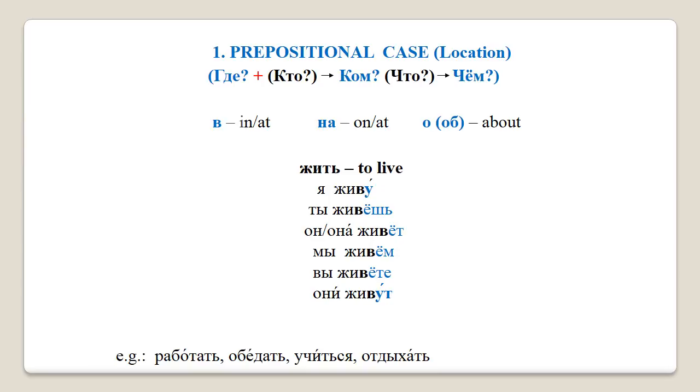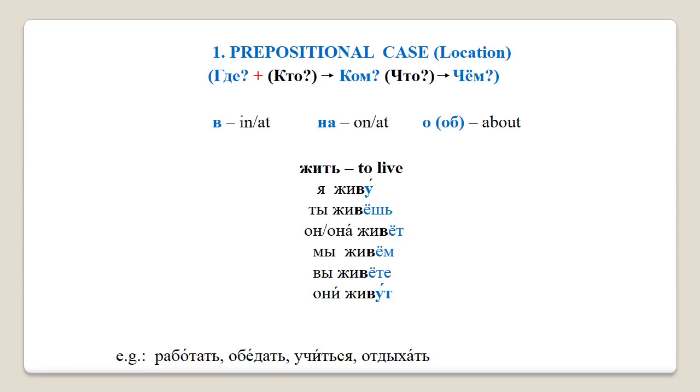The other somehow unexpected case when we use prepositional case is with preposition о, which stands for about. So whenever you come across в, на, or о in a sentence, and you want to talk about either where something or somebody is, or what something is about, we will need to use prepositional case.